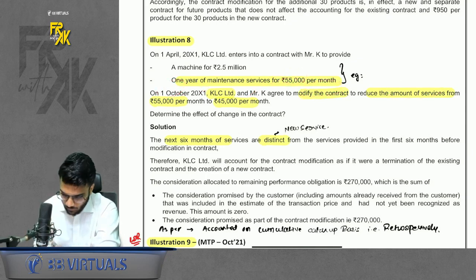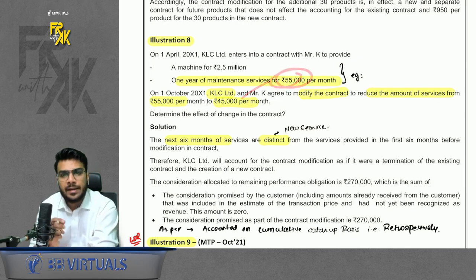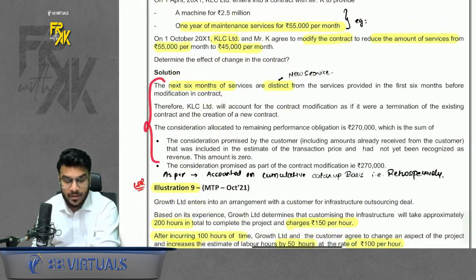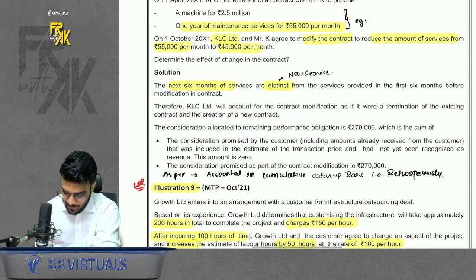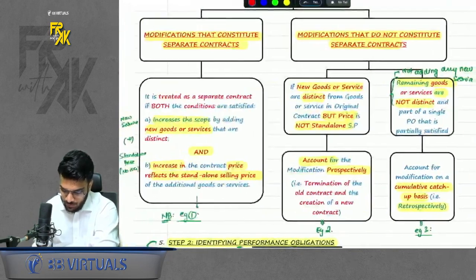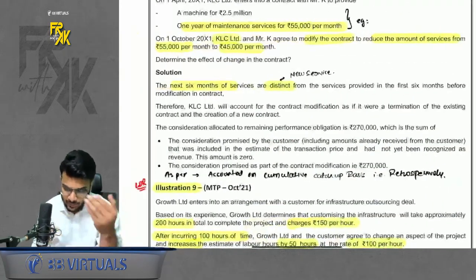So when the consideration reduces, it is to be accounted as per cumulative catch-up basis. But they are not accounting as per cumulative catch-up basis. They are accounting for it prospectively. That means they are treating it like example number 2. But I feel it should come here, where you should account on cumulative catch-up basis. Anyways, when you read, you will understand.